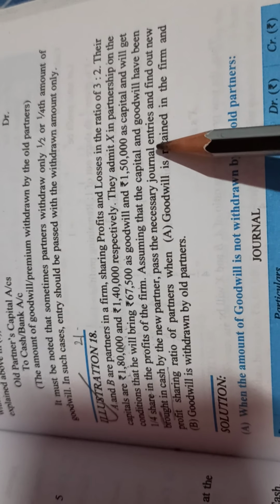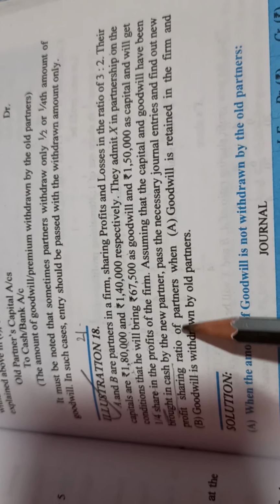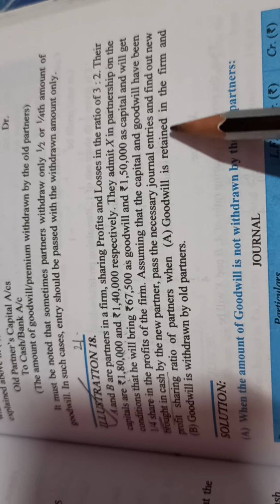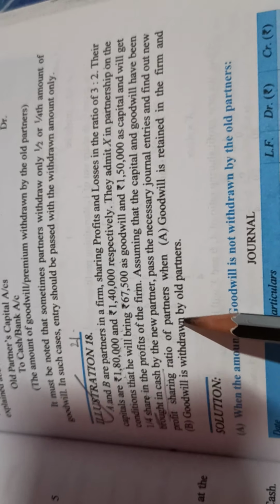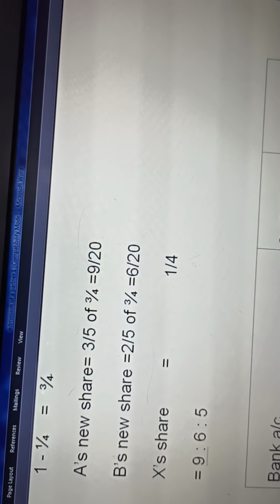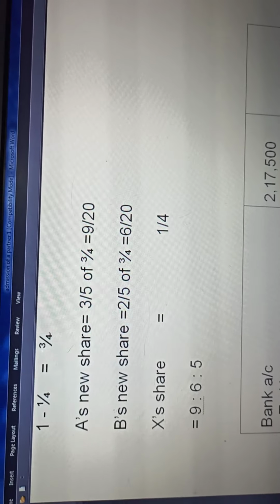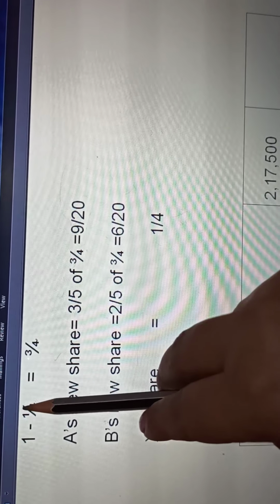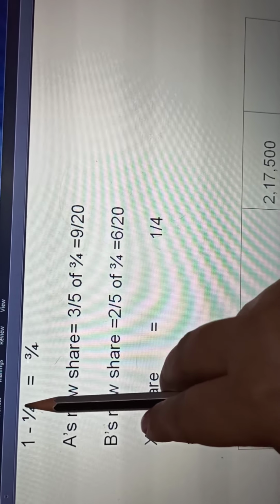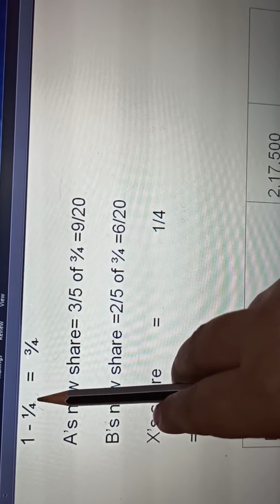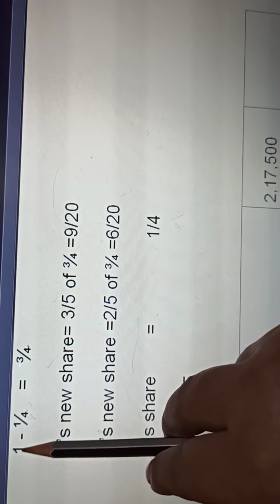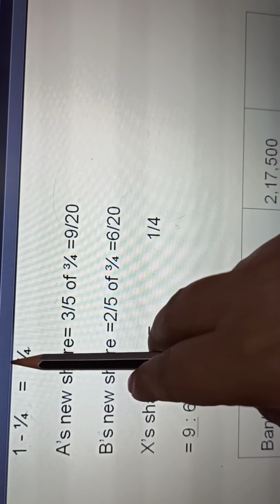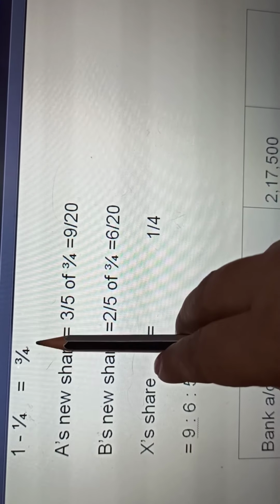You have to pass the entries and find out the new ratio between the partners when goodwill is retained in the business and when goodwill is withdrawn by the old partners. Okay, let us proceed now. The first thing is the calculation of the new profit sharing ratio. This new partner comes with 1/4 share. That means after giving 1/4 share to the new partner, the share left for the old partners is 3/4. 1 minus 1/4 is 3/4.